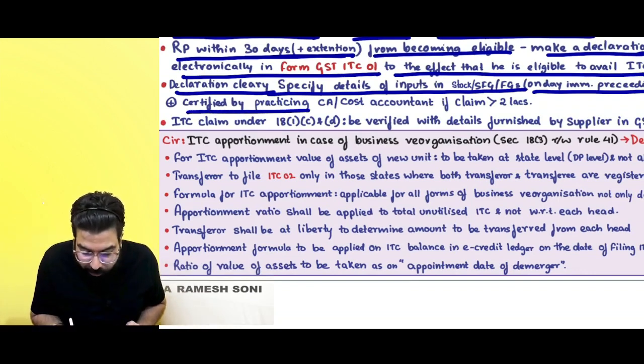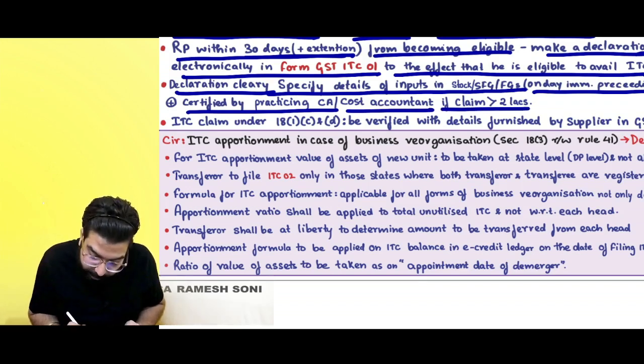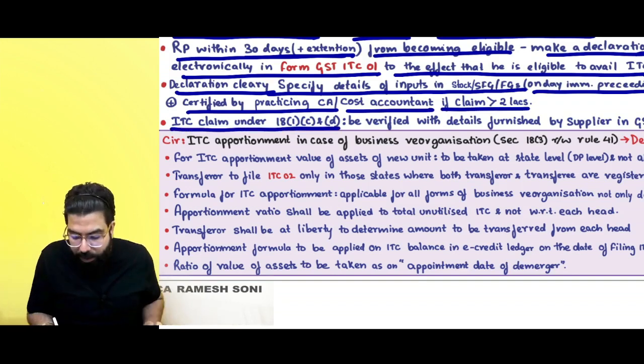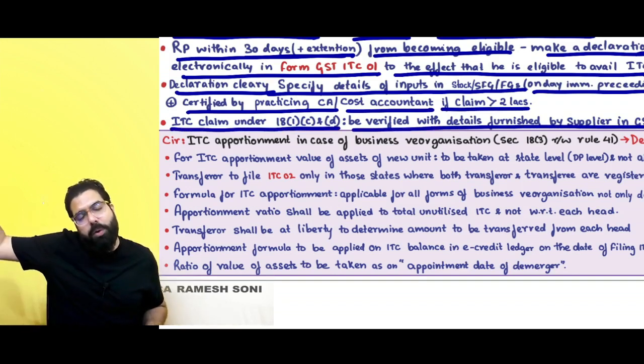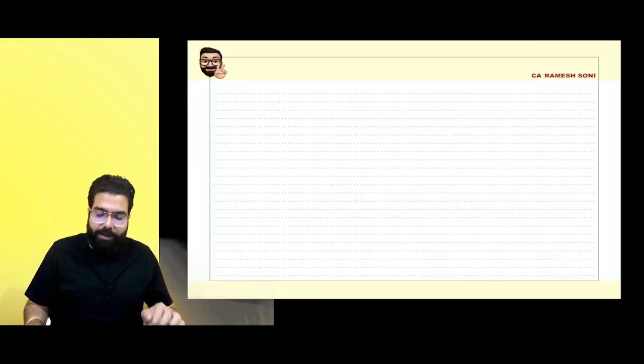Yes. Plus, it should be certified by practicing chartered accountant or cost accountant if the amount of claim is greater than 2 lakh. ITC claim under section number 18(1)(c) and (d) will be verified with the details which are furnished in GSTR 1 and GSTR 4 by the supplier. Your claim will be verified. Okay, sir. Point is clear. Listen to me very carefully.